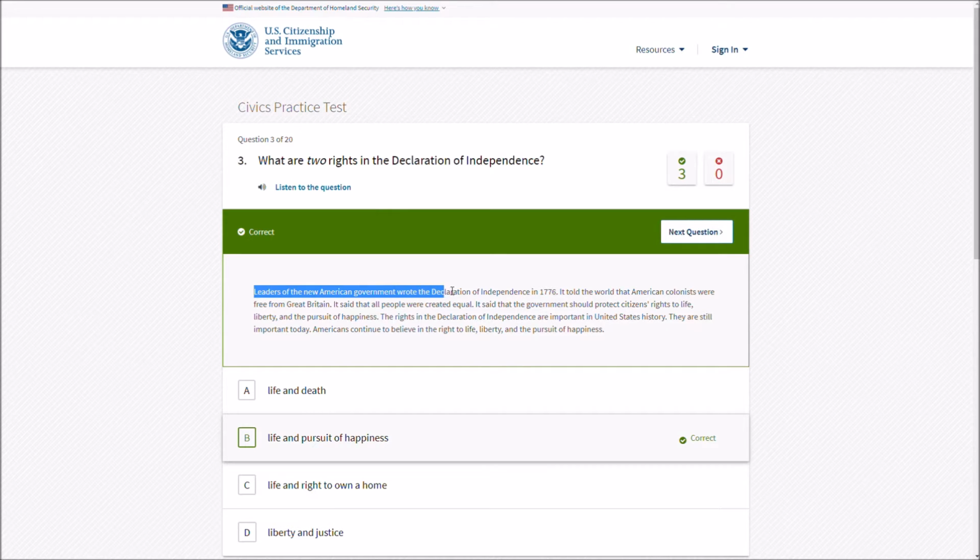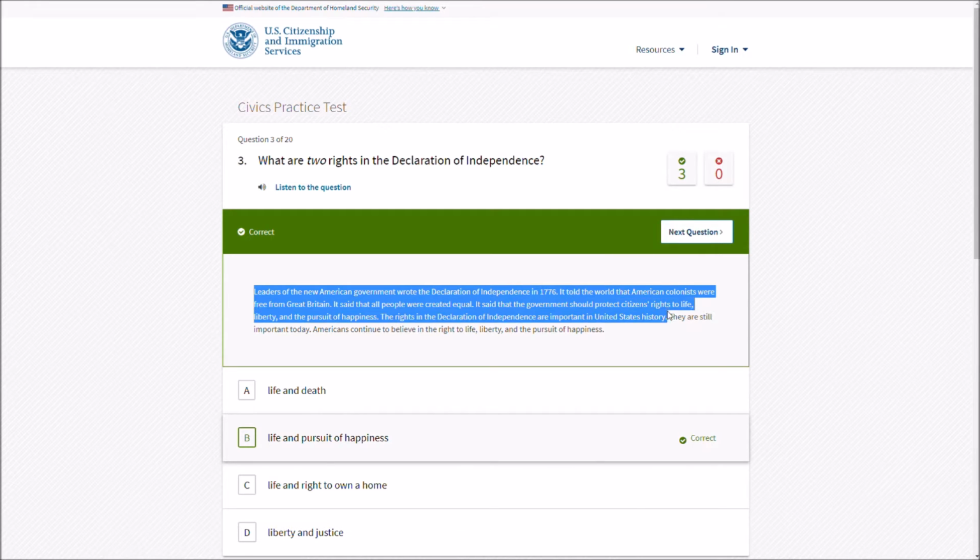Leaders of the new American government wrote the Declaration of Independence in 1776. It told that the American colonists were free from Great Britain. It said that all people are created equal. It said that government should protect citizens' right to life, liberty, and the pursuit of happiness. The rights in the Declaration of Independence are important in United States history. They're still important today. Americans continue to believe in the right to life, liberty, and the pursuit of happiness.